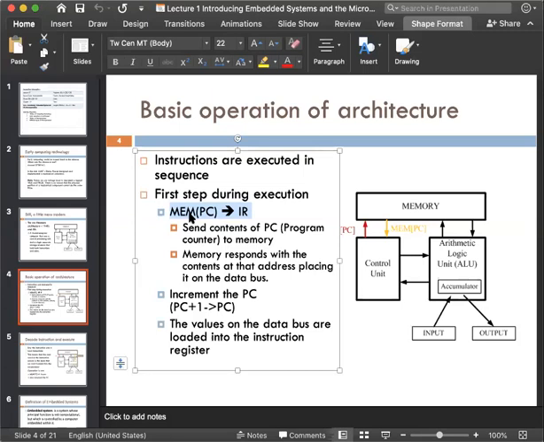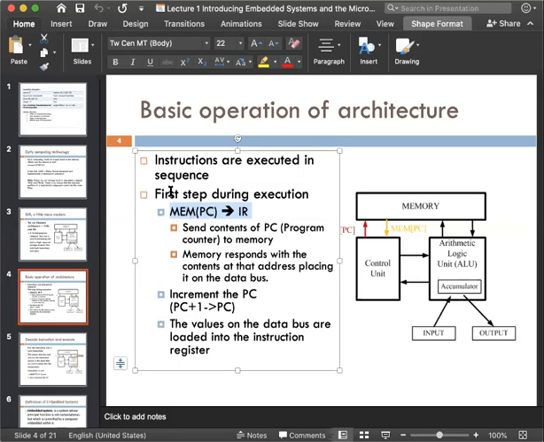Suppose a computer is running an instruction right now, but after this instruction it will run a next one. So the program counter, the PC, will hold the address of that next instruction, not the present one.